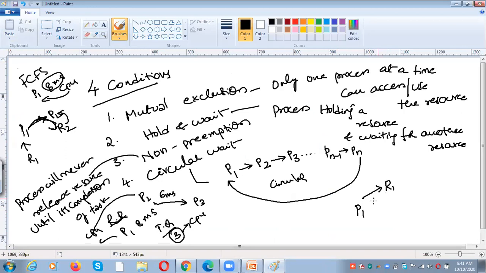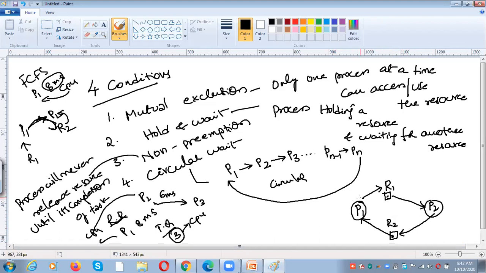There is only one instance, and it is assigned to P2. And there is another resource, for example R2. It also has only one instance, and it is already allocated to P1. So P2 is waiting for this.